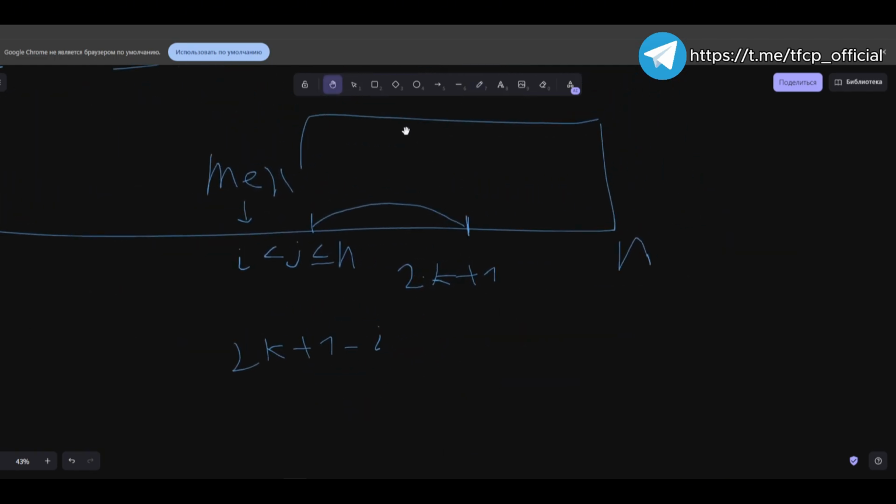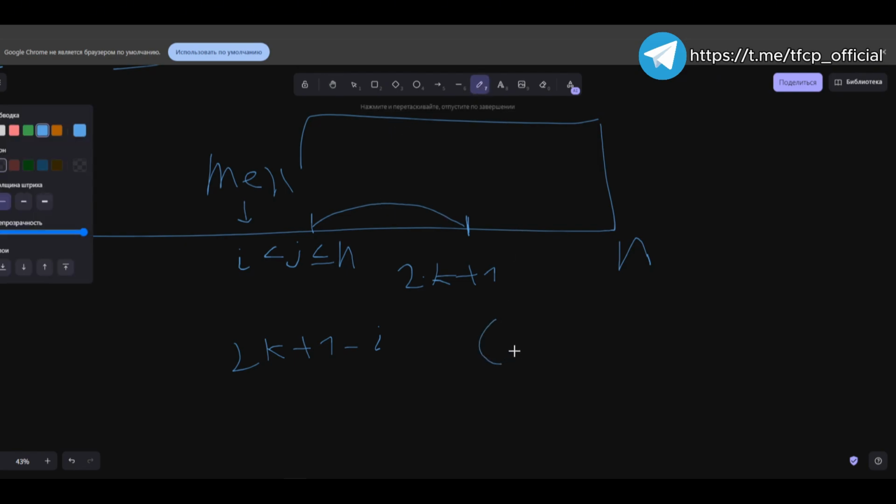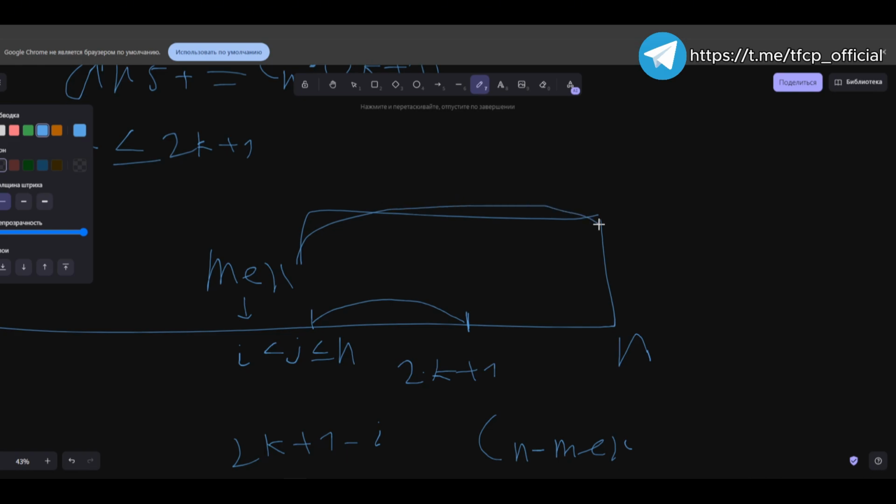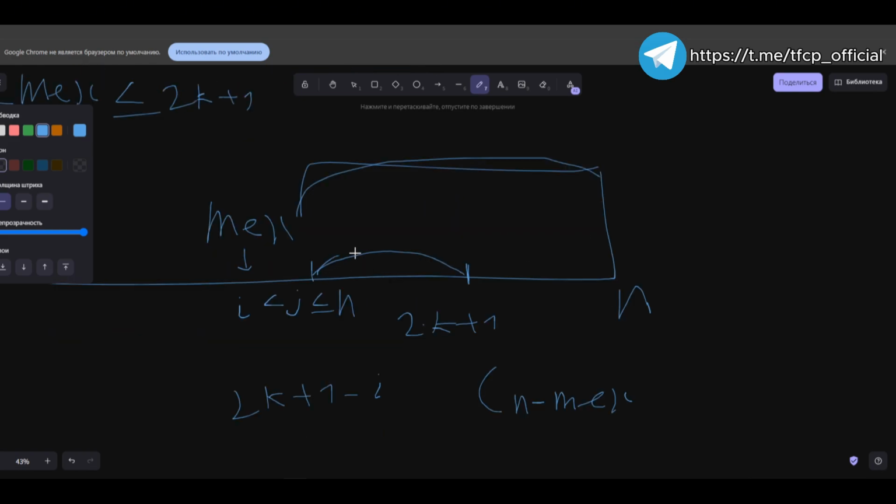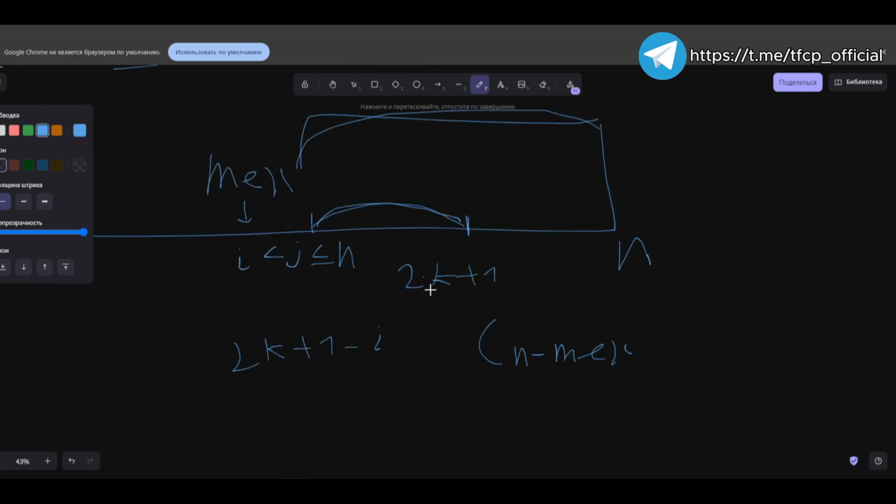Accordingly, in a mathematical context, the enumeration of these individual elements can be represented as the number of combinations from n minus mex, which means on this segment we are looking for such a quantity of elements. Thus, it results in 2k plus 1 minus,